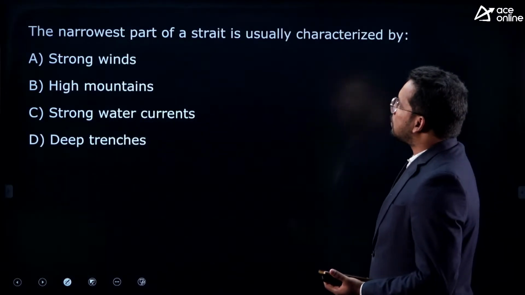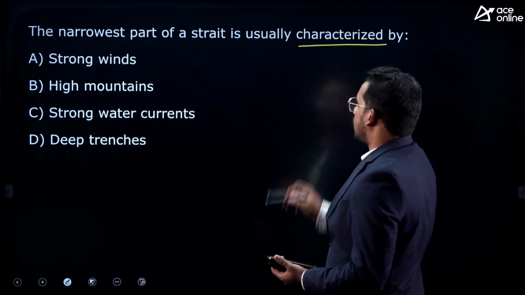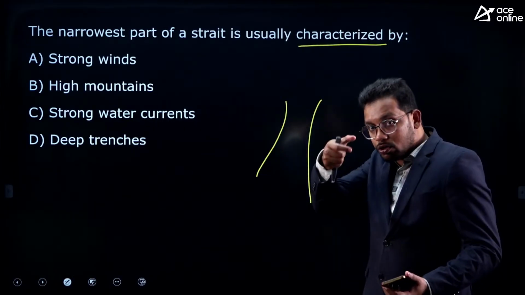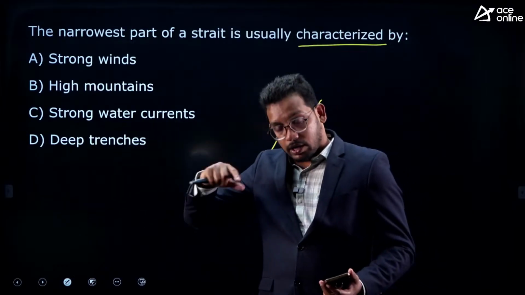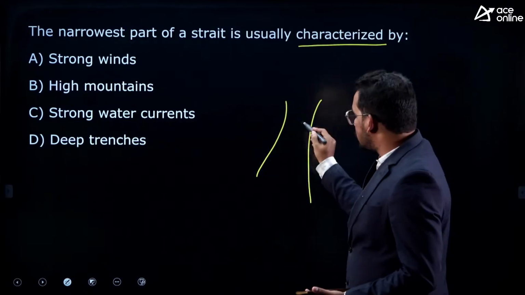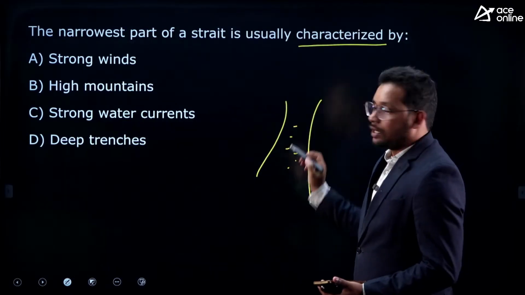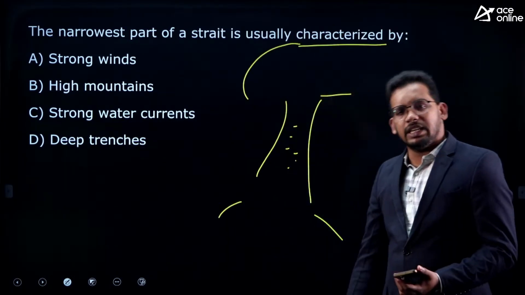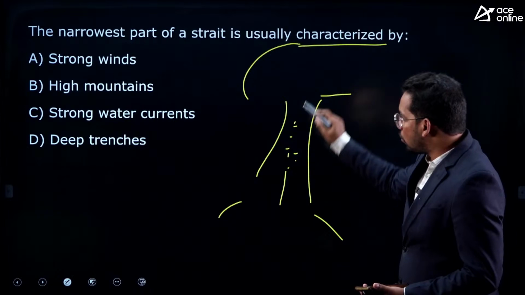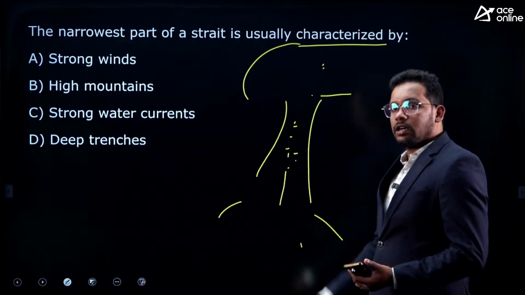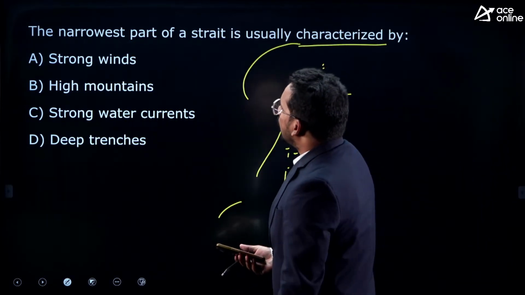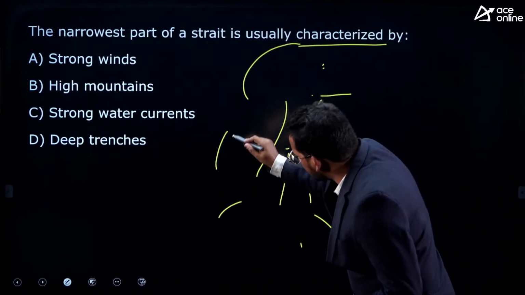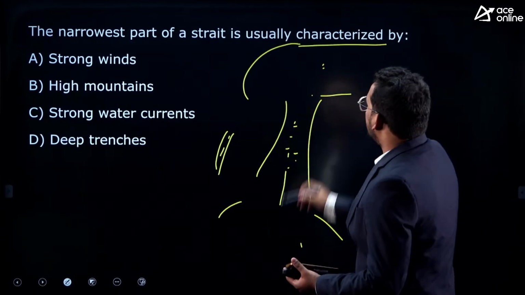Next, the narrowest part of a strait is usually characterized by. See, strait means what? Opposite to isthmus. Isthmus means a narrow strip of land connecting two larger landmasses, whereas strait means a narrow water body connecting two bigger water bodies like oceans, seas, anything. So strait is a narrow water body connecting two larger water bodies. Now they are saying the narrowest part of a strait. So if the strait is very narrow, that means a very small gap is there, then it is characterized